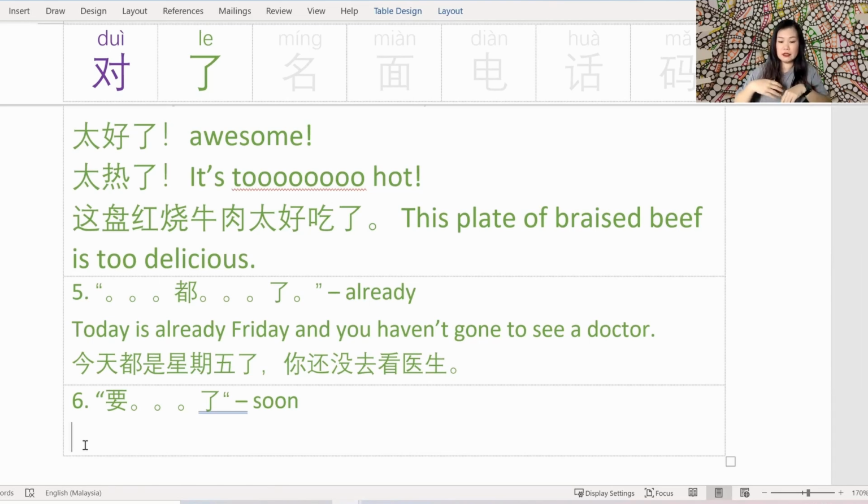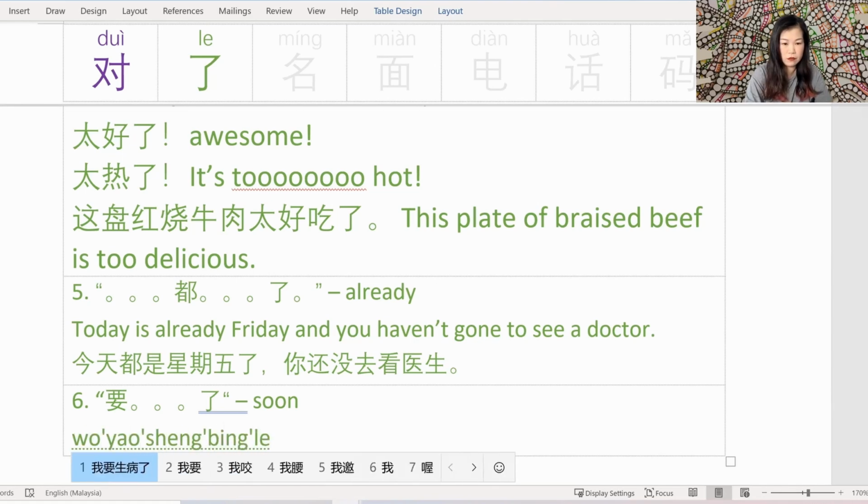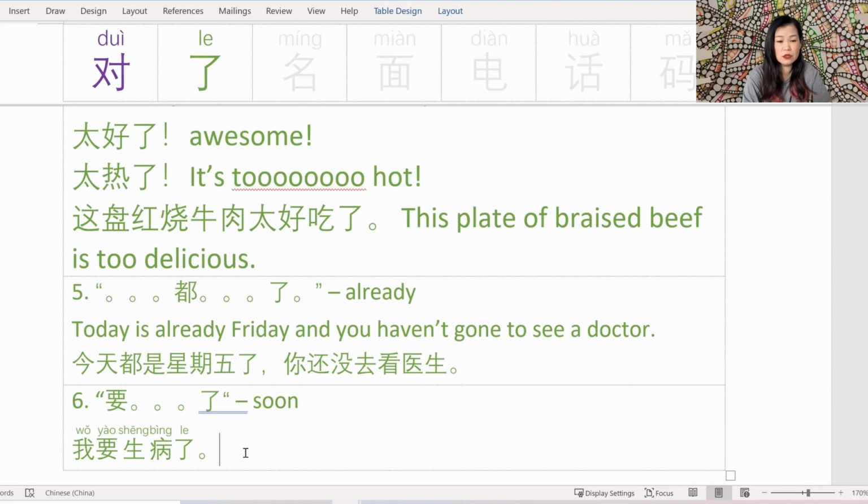This is to indicate something is gonna happen soon, like I'm sick, I'm gonna vomit soon, or I'm gonna graduate soon. So a simple example could be 我要生病了. 生病 is sick. I think I'm going to be sick. So that's how to use 了, the 6 magical ways.